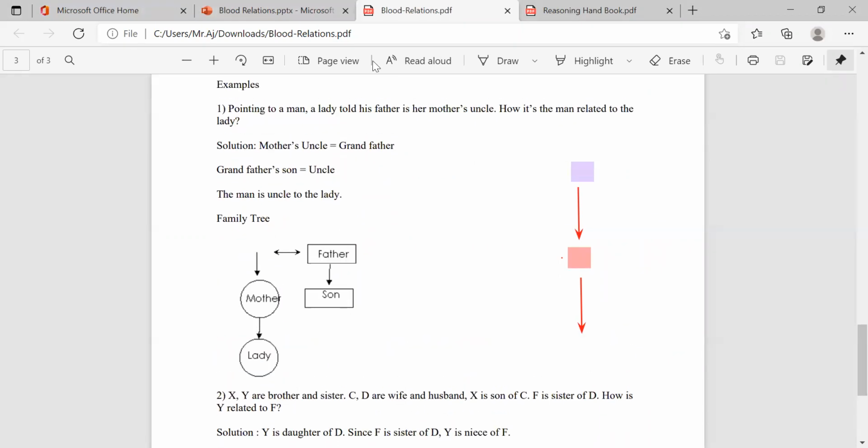You people just draw your family diagram. Mother.